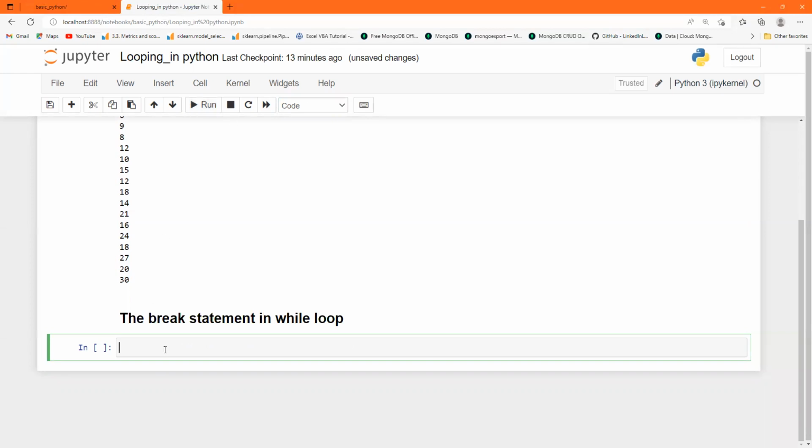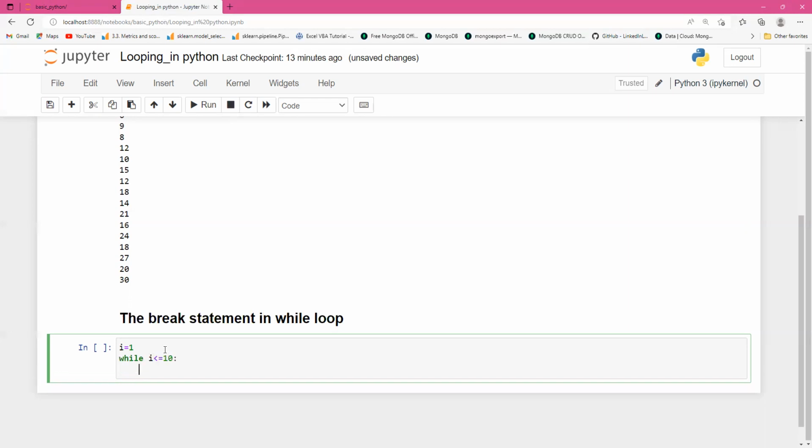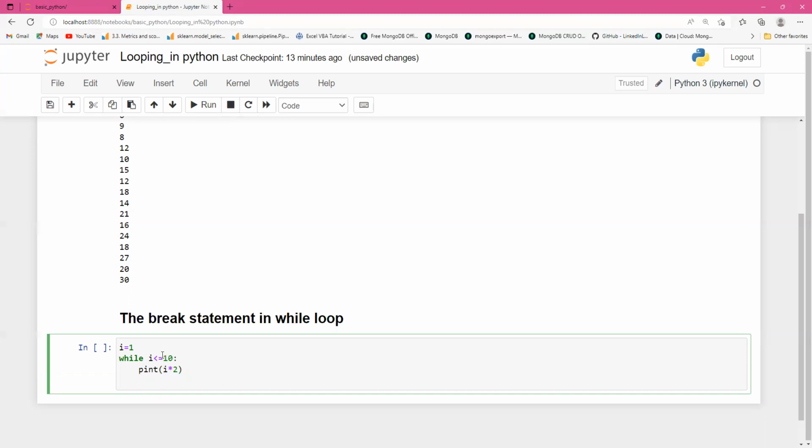How? Let's see. Suppose I will make the table of 2 again. So I equal to 1, while this value of I is less than or equal to 10, I have to print I into 2. This is the table of 2. Now I will use a condition for stopping this.